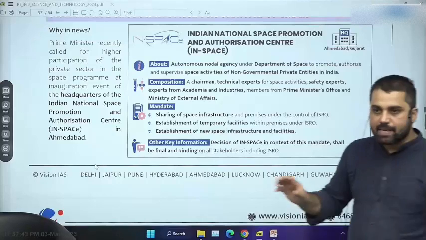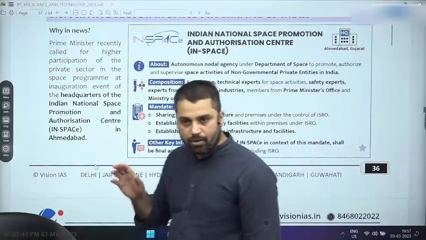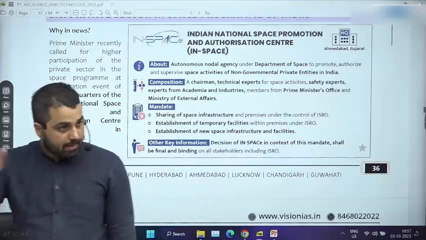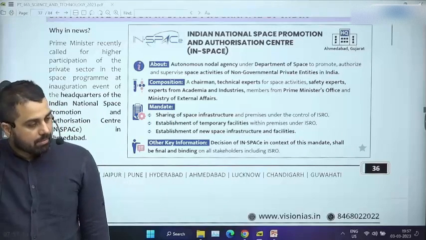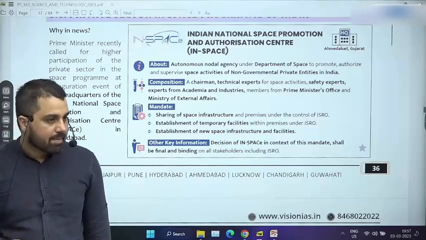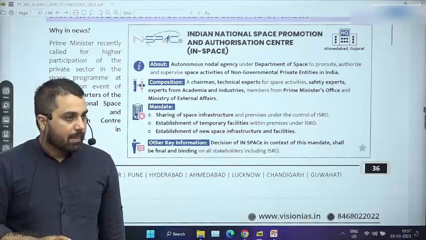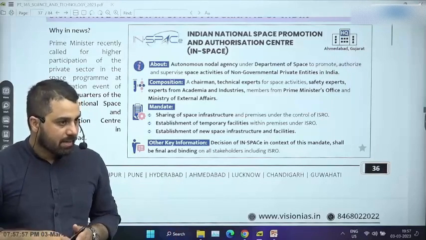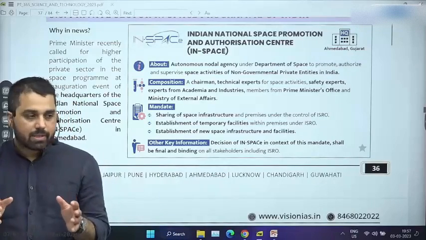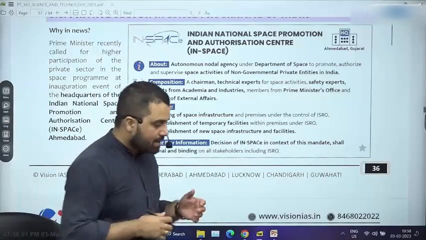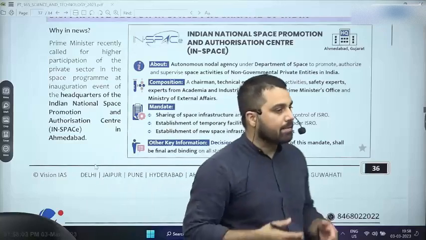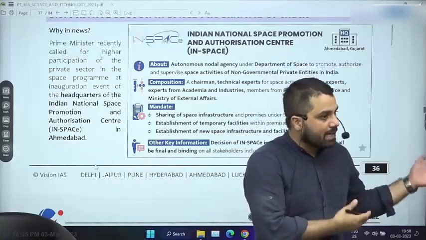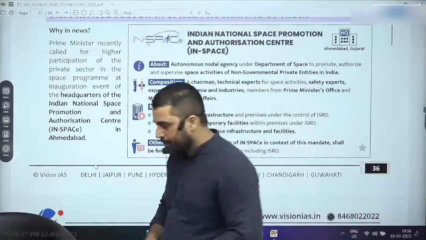If there is a statement that IN-SPACe is an autonomous body, different from ISRO, then that statement will not be wrong. But if the statement is that it has nothing to do with ISRO, then clearly it is wrong, because still one of the most important mandates IN-SPACe has is that it is going to facilitate private sector participation with the help of ISRO facilities, right?